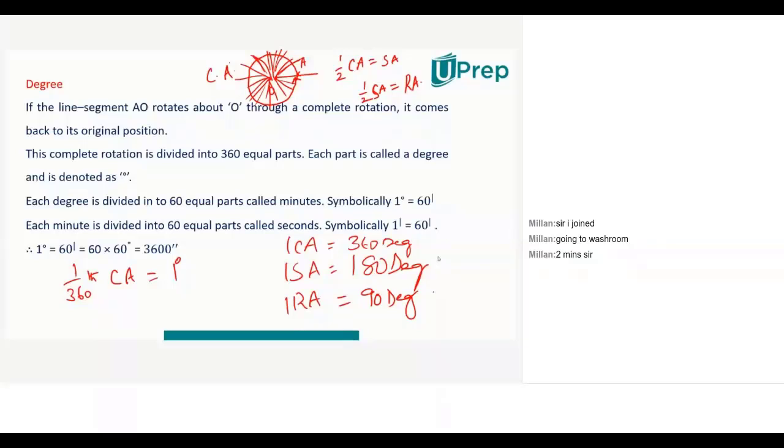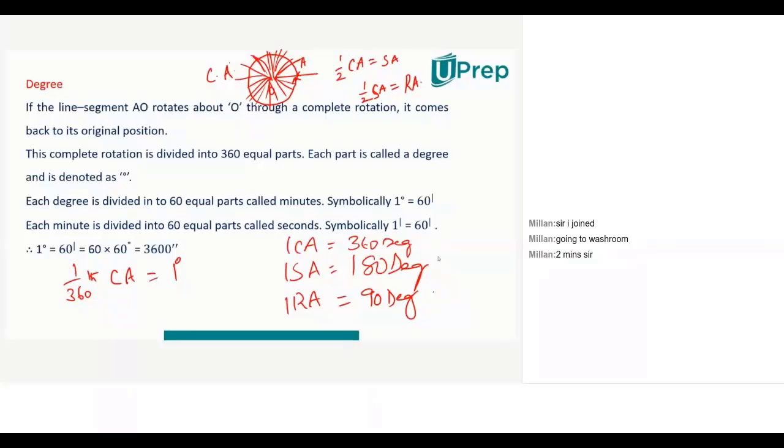Because one complete angle when divided into 360 parts will give me 1 degree. That's why there are 360 parts in a complete circle. The order is reverse, ulta order. But how we learn is the reverse order. And the greatness of mathematics is there is a chapter called calculus which comes to you in 11th. There, the topic was developed in one order, but we learn it in the other order.